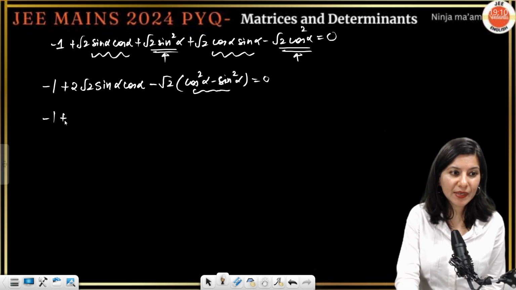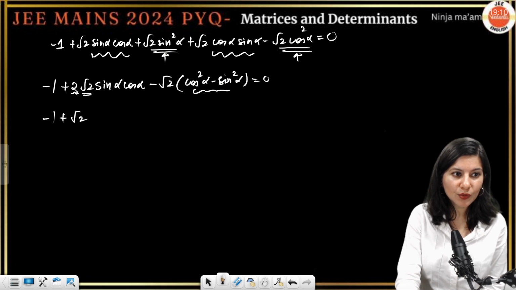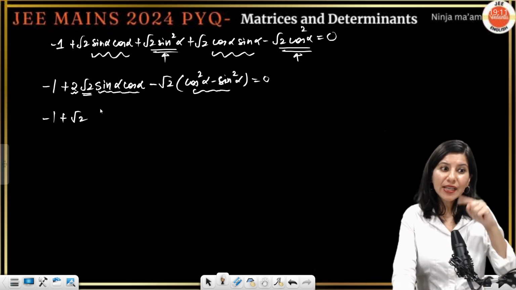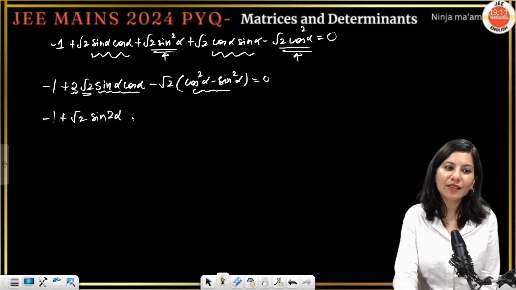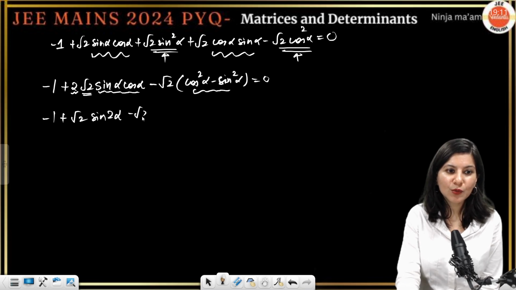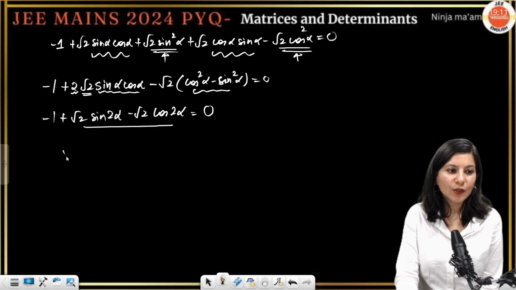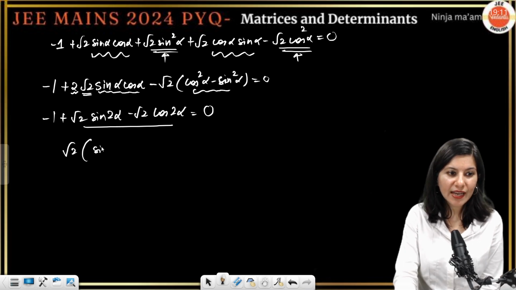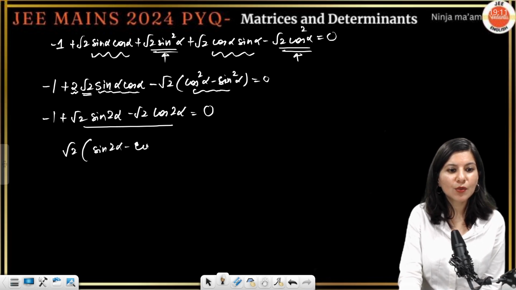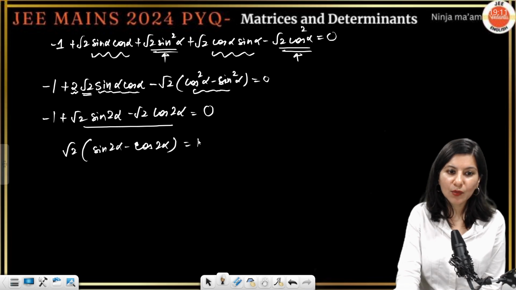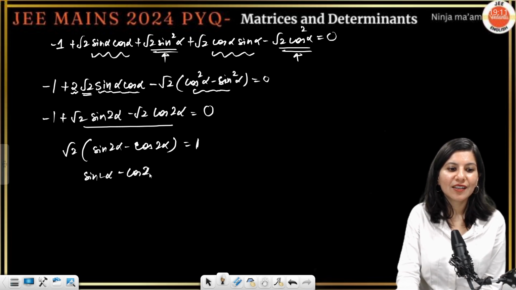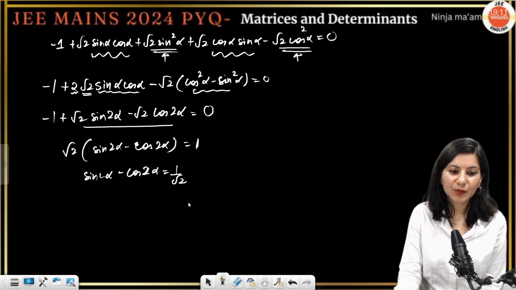So minus 1 plus this root 2 I am keeping it alone, and this 2 and sin alpha cos alpha. 2 sin alpha cos alpha is sin 2 alpha, and this is minus root 2 cos 2 alpha equals to 0. So clearly root 2, if I take common, sin 2 alpha minus cos 2 alpha is nothing but 1. So sin 2 alpha minus cos 2 alpha is coming out as 1 by root 2.